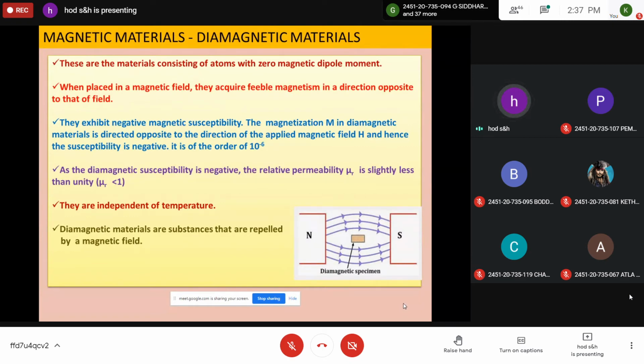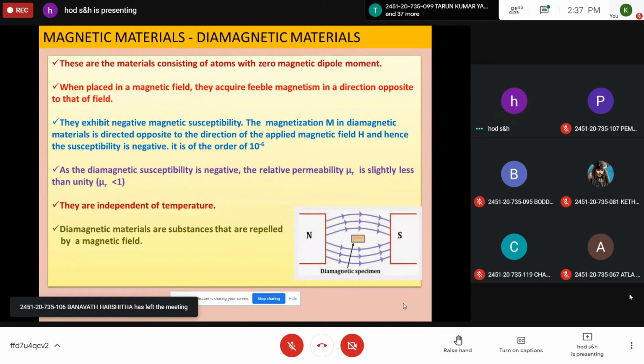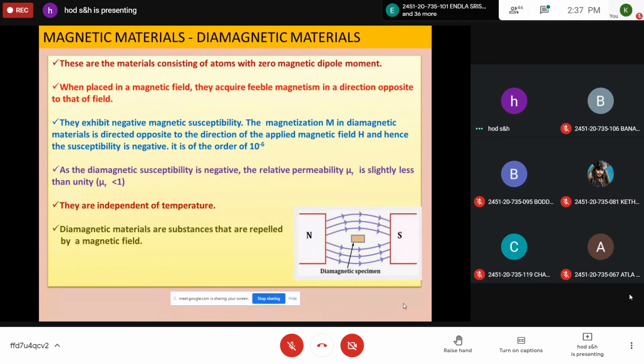Write down this sentence. In diamagnetic materials, magnetic dipoles are oriented in such a way that the resultant dipole moment is zero.